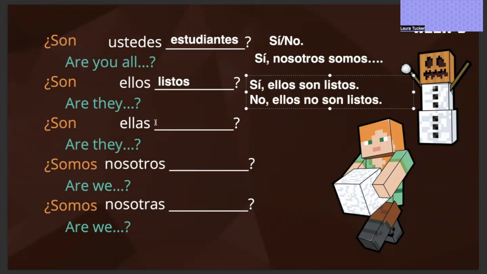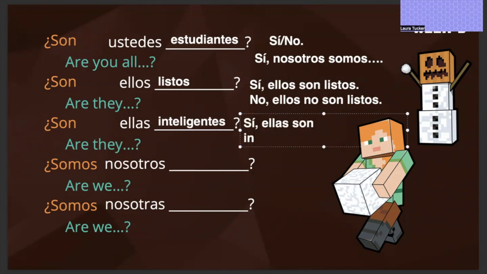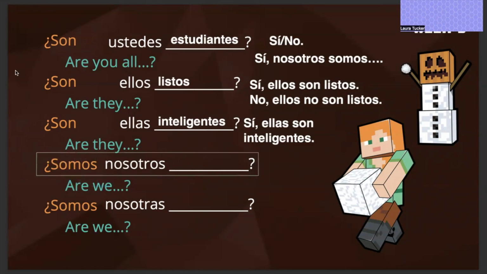Same thing with ellas. ¿Son ellas inteligentes? Are they intelligent? Sí. Ellas son inteligentes, or no. Ellas no son inteligentes. The next one is a little bit trickier to answer. ¿Somos nosotros, digamos, trabajadores? Are we hardworking? So this is more like a kind of a rhetorical question here.